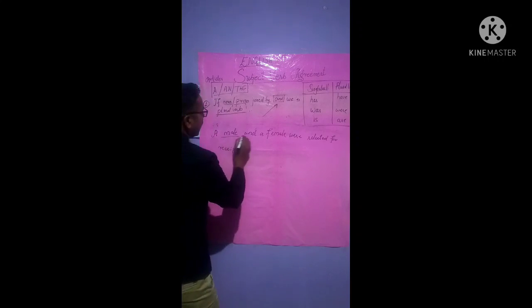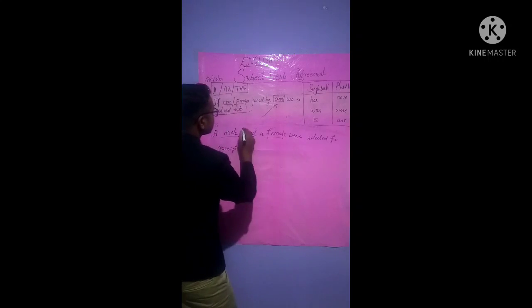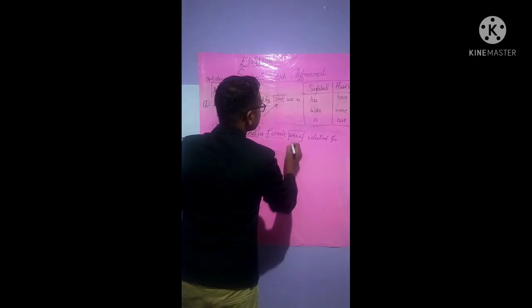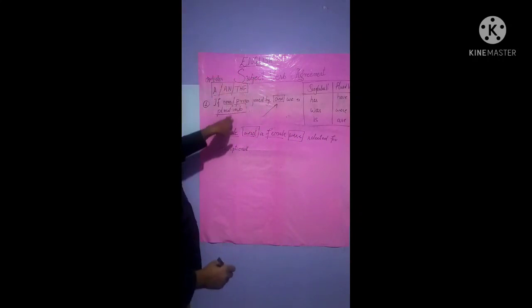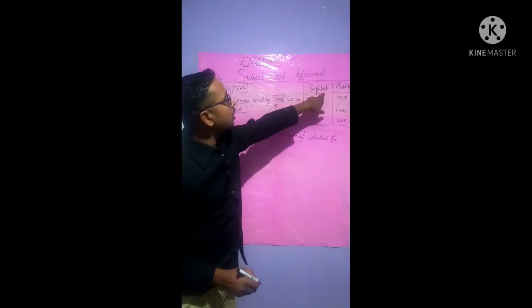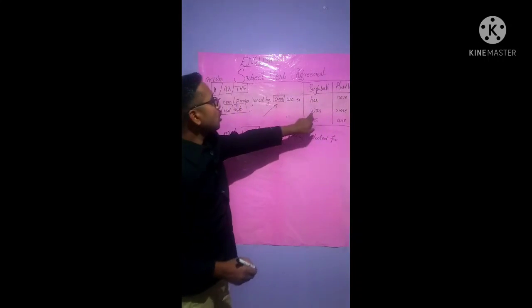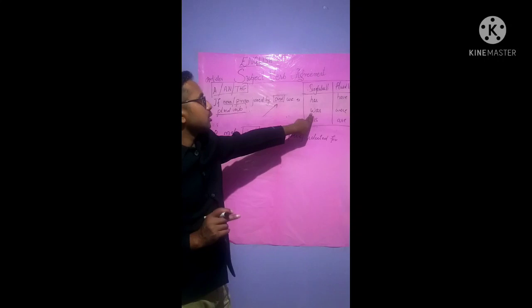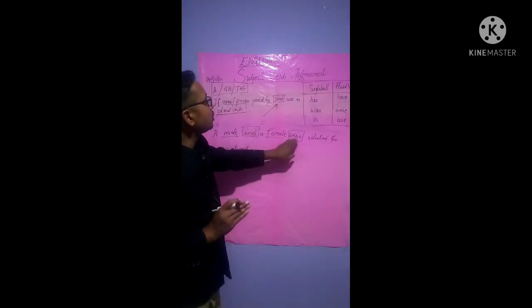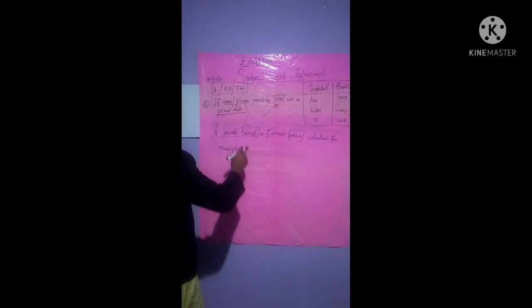A male and a female, isn't it? A male and a female were selected for receptionist. In plural word is were. See here, singular verb and plural verb. So was is a singular verb, whereas were, W-E-R-E, were is a plural verb. That is involvement of and.